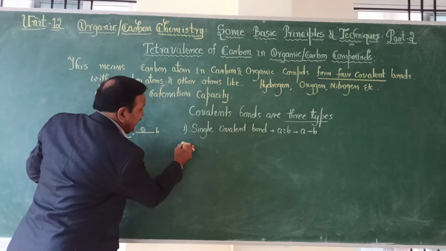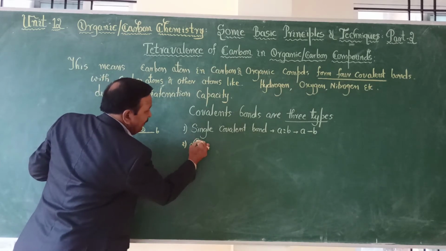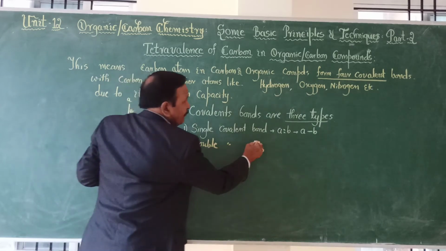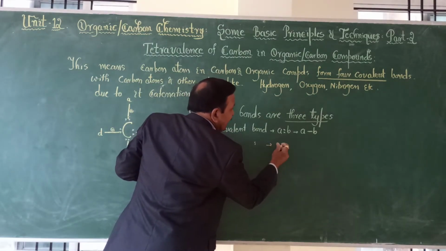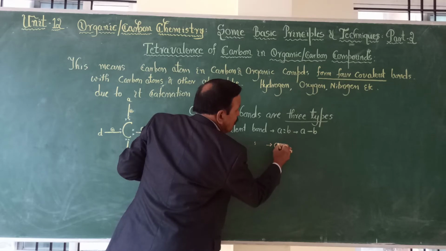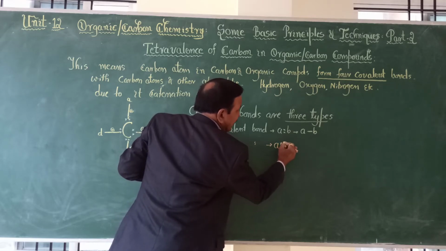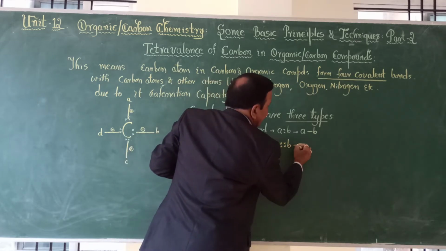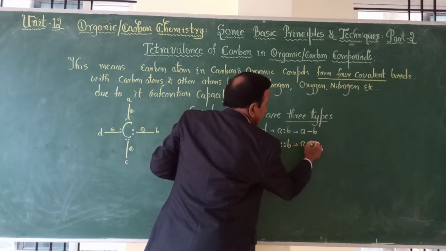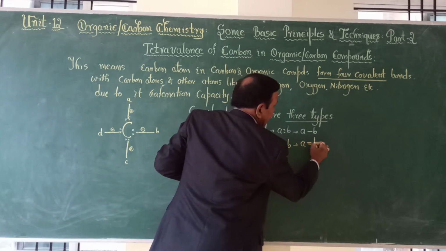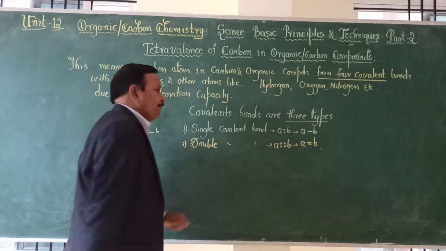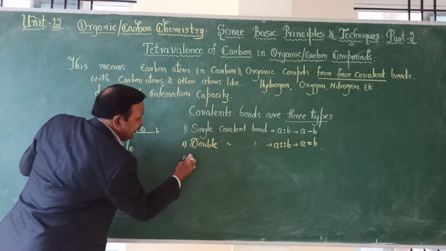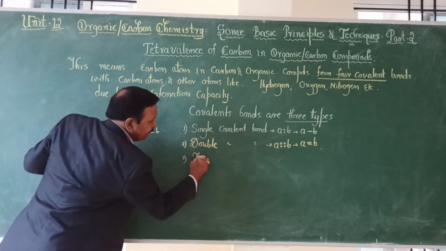And second, the double covalent bond. This is sharing of 2 electrons by each. That means 2 pairs will be shared, and we get A double bond B. And the third one is the triple covalent bond.